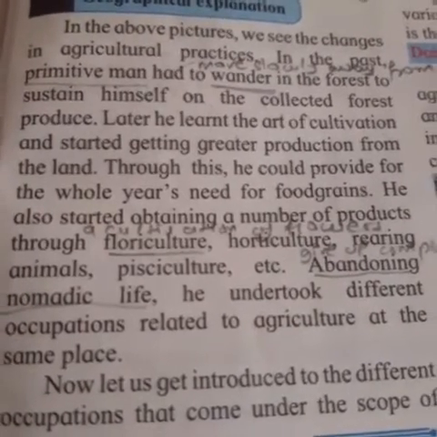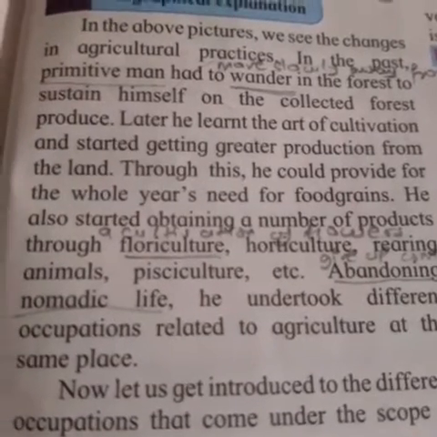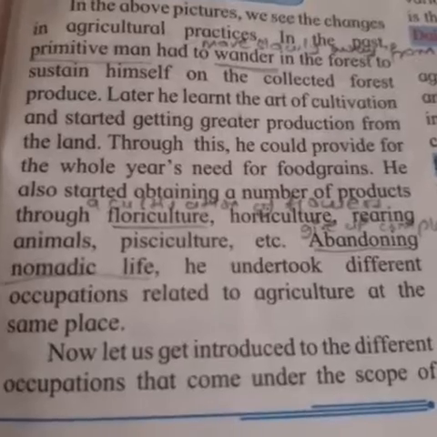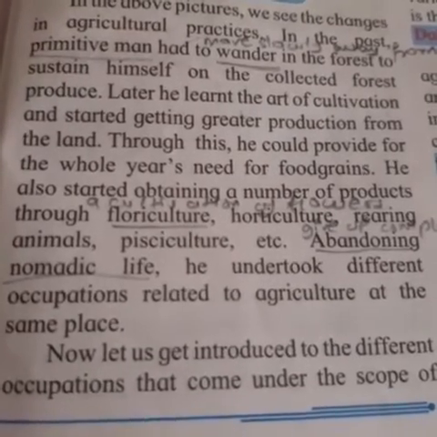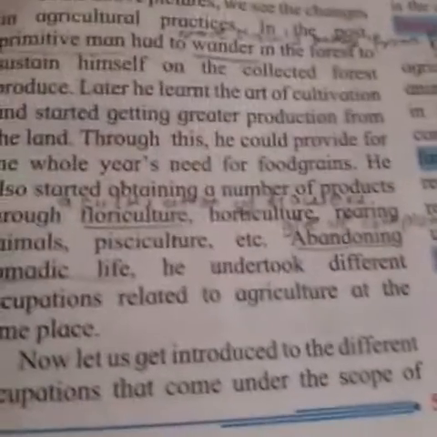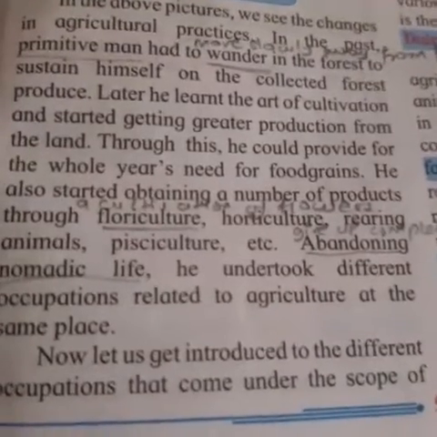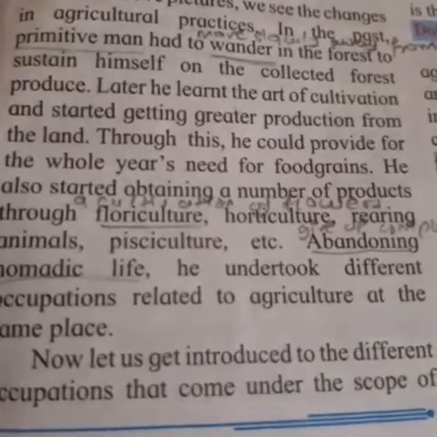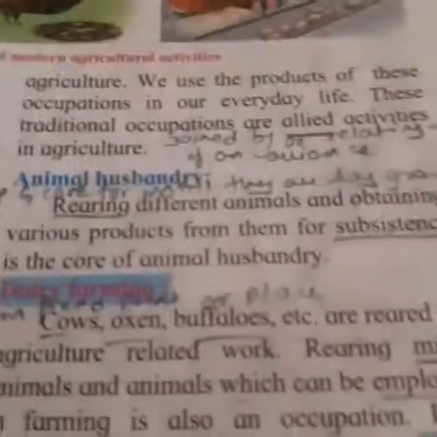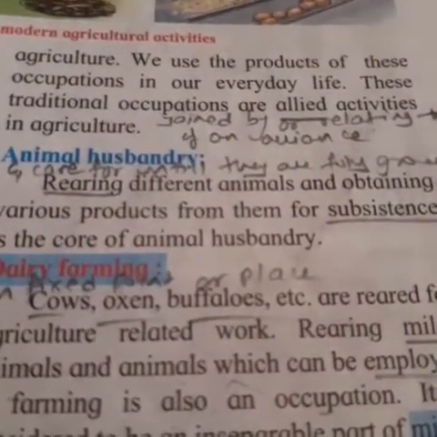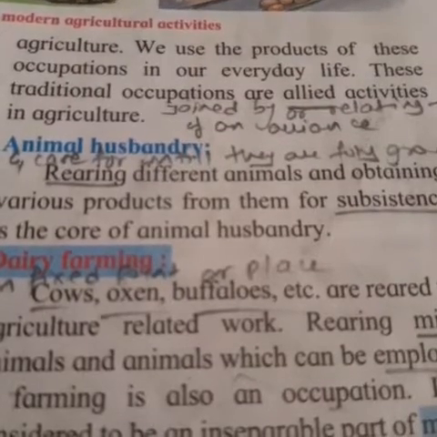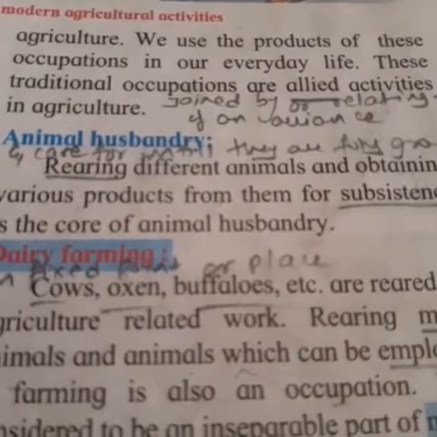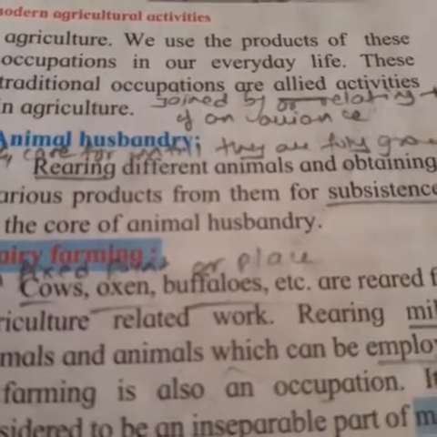Abandoning nomadic life, he undertook different occupations related to agriculture at the same place. Now let us get introduced to the different occupations that come under the scope of agriculture. We use the products of these occupations in our everyday life. These traditional occupations are allied activities in agriculture.